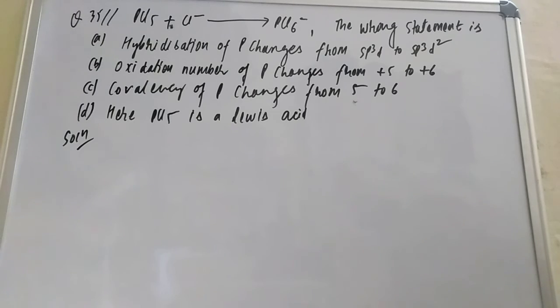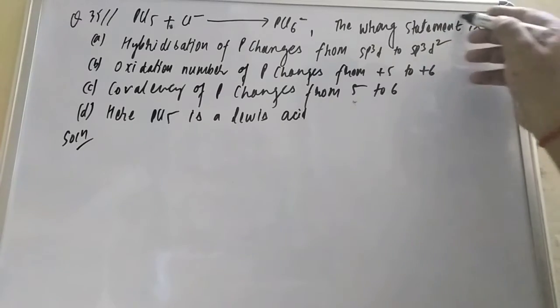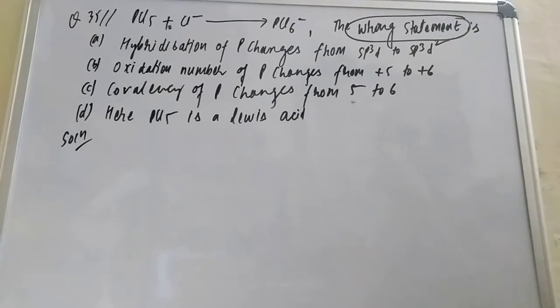Hello friend, now question number 35. That is also a very important problem. PCl5 reacts with Cl minus, giving PCl6 minus. The question is about the wrong statement, and that is what you have to keep in mind, student. They have given 4 statements and they are asking which one is wrong.